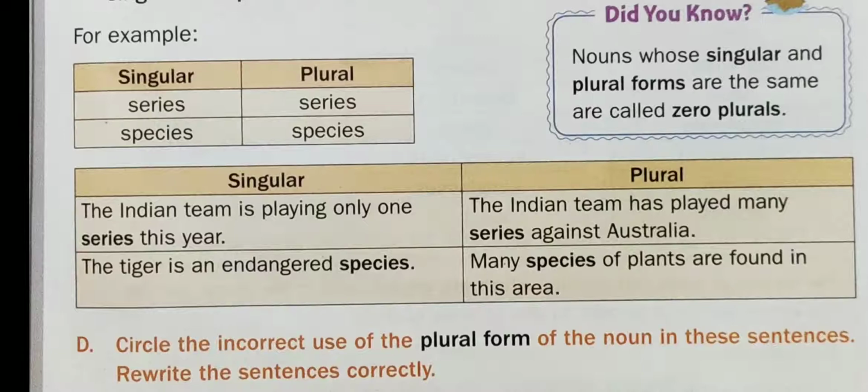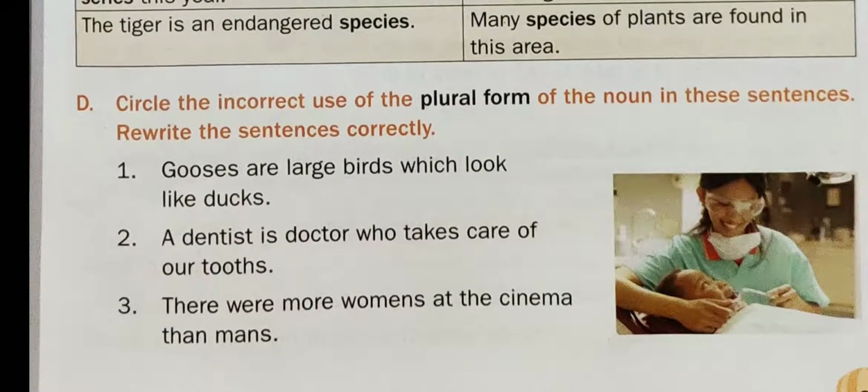Let us move to the exercise number D. In this exercise, you have to circle the incorrect use of plural form of the noun in these sentences, and you also have to rewrite the sentences with the correct plural form of the noun.